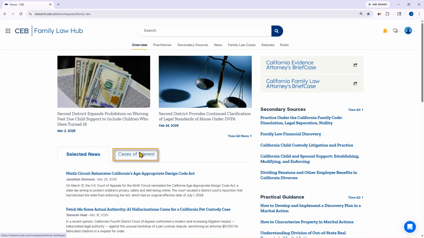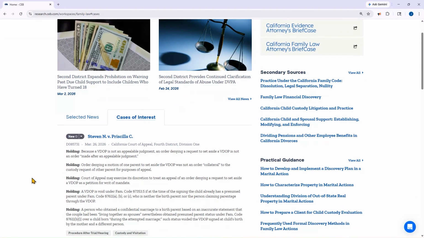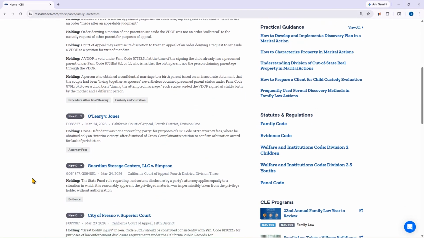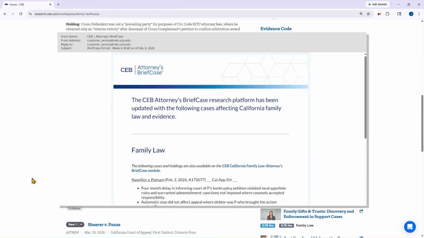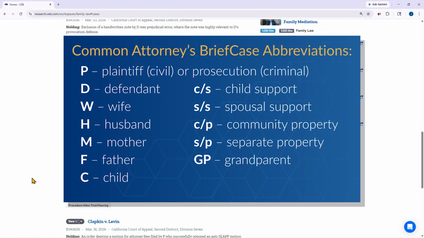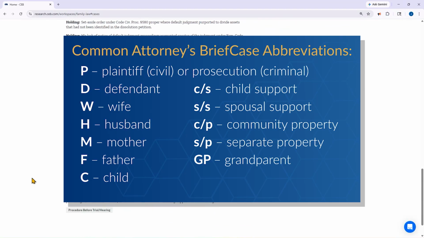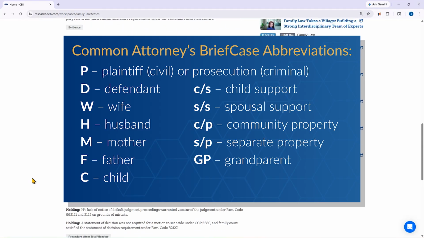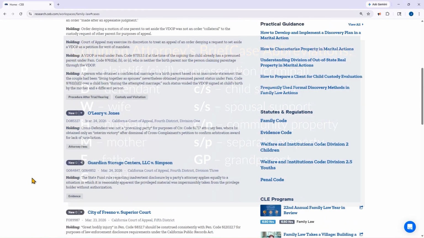Under Cases of Interest, you have a continuously updated list of the newest appellate decisions affecting family law and litigation. We've highlighted the holdings and tagged the practice area so you can stay on top of relevant legal developments in a matter of seconds. These case updates also appear in your inbox on a weekly basis. You will see the following abbreviations in our holdings. You can also find this list in the CEB Help Center at help.ceb.com. If there are any abbreviations in our holdings that are not clear, please contact our customer support team, who will work with our content attorneys to help you sort it out.